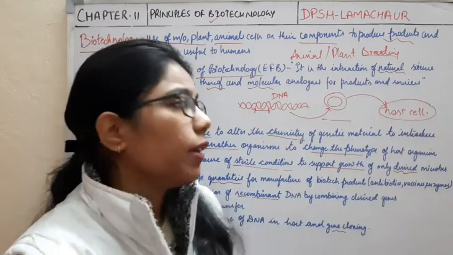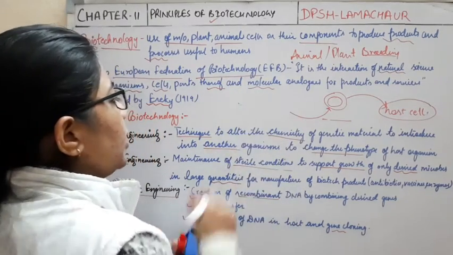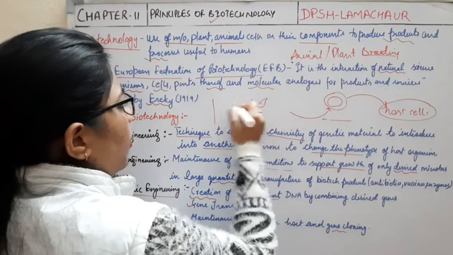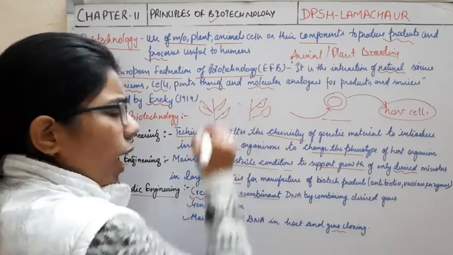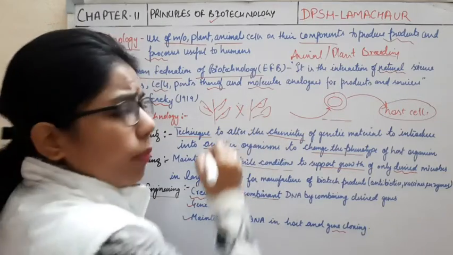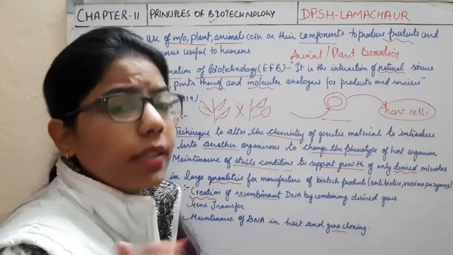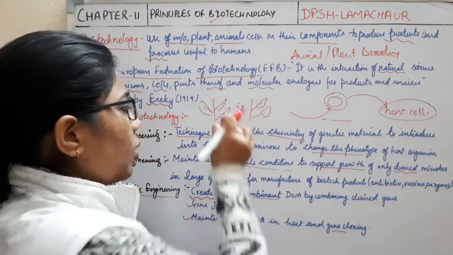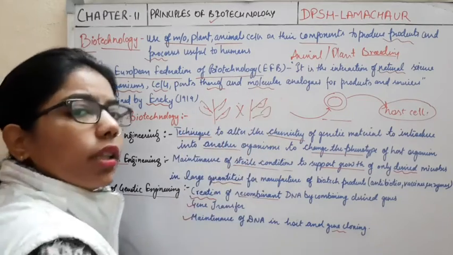If this is a plant, and this one is also a plant, and I have to improve the yield as well as the resistance power, what will I do? I will incorporate some gene, or transfer the pollen from here to this part.